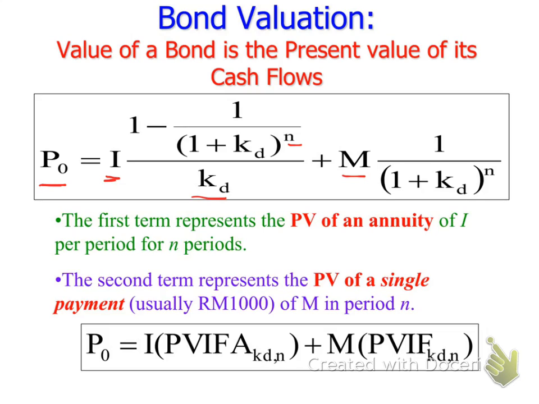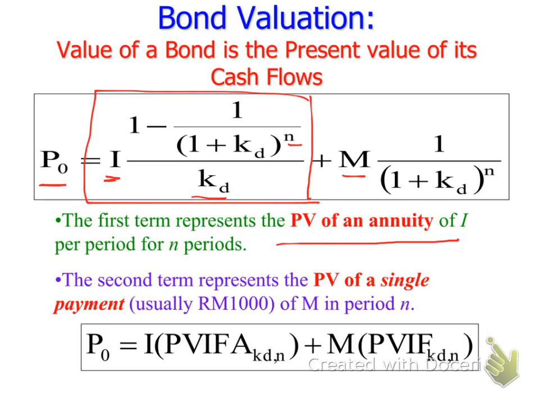The first term represents the present value of an annuity, of I per period for N periods. If you are very familiar with chapter 5, this part represents your PVA, the present value annuity formula, and the second part represents the present value of a single payment.